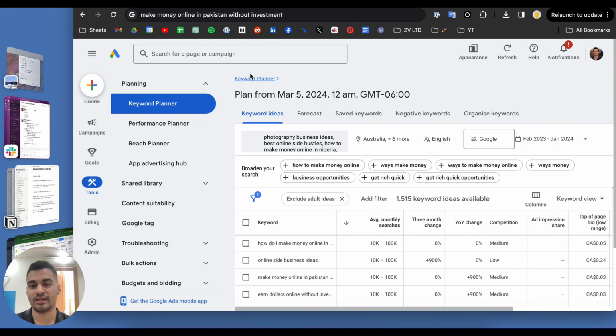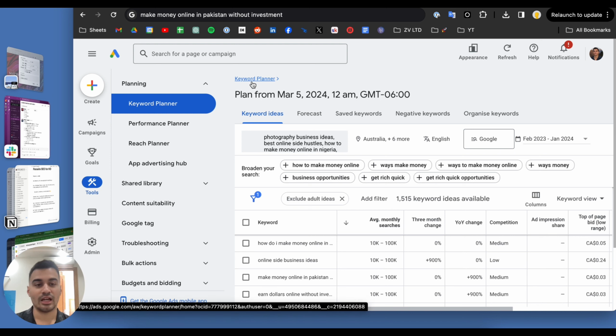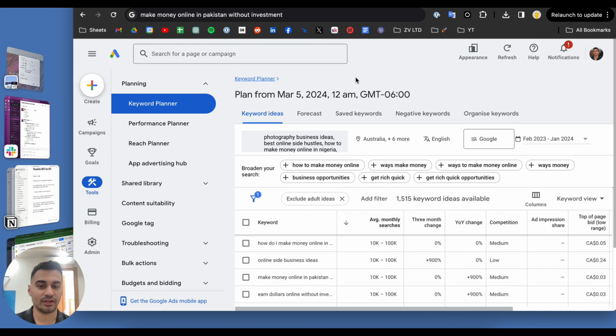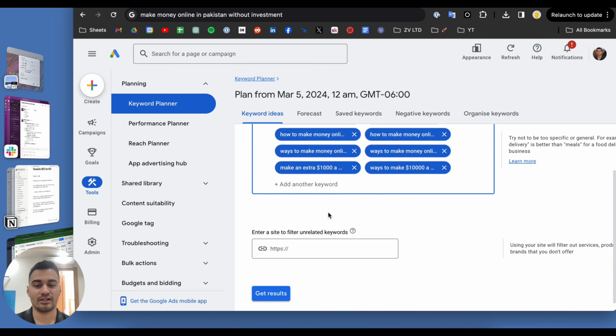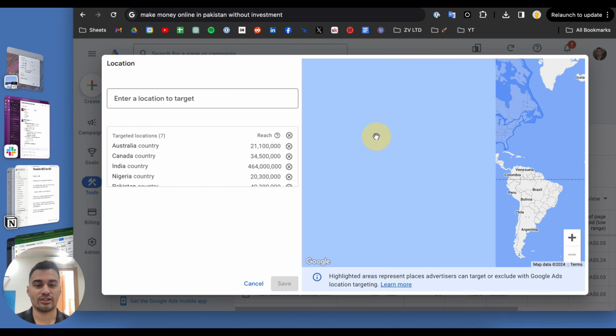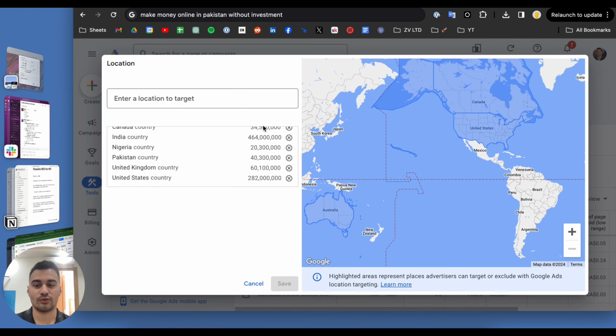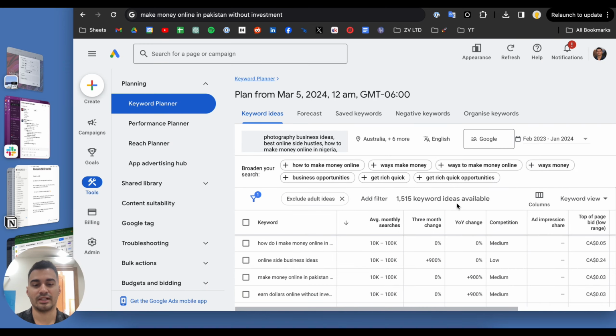And basically if you want to sign up for it, you have to sign up for Google Ads, put in your credit card, but you don't have to buy anything. And then you'll have access to a bunch of different tools for Google Ads, including the Keyword Planner. Then you can just click on here, put a bunch of keywords in here, hit show results, and choose where you want to see the results for. Because obviously, if you're looking for how to make money online in Nigeria, it's not going to have any hits in the U.S. So keep that in mind.